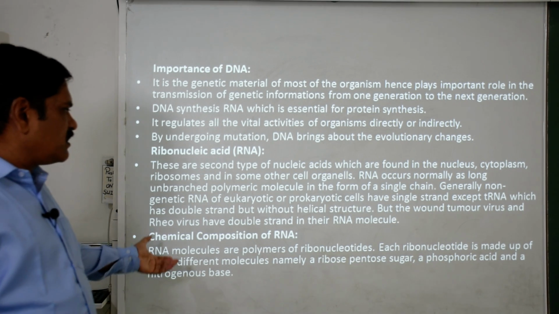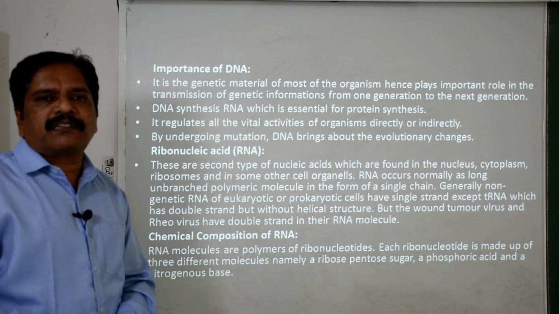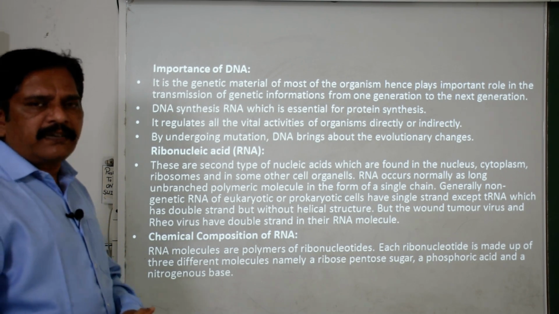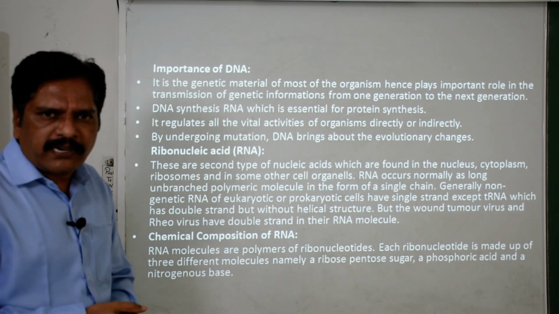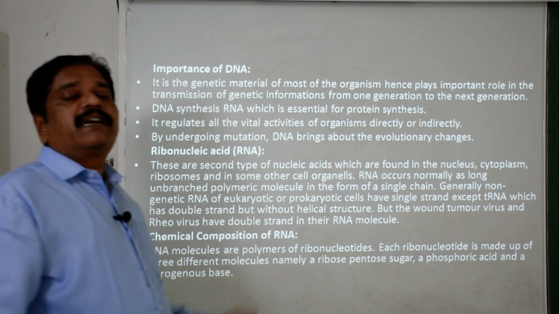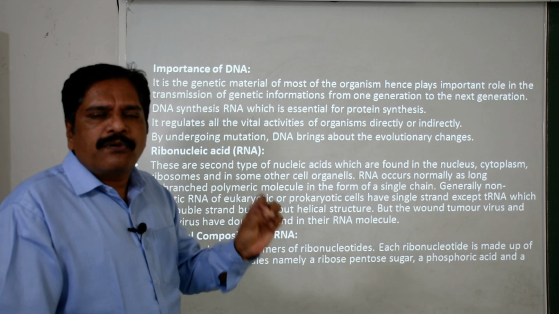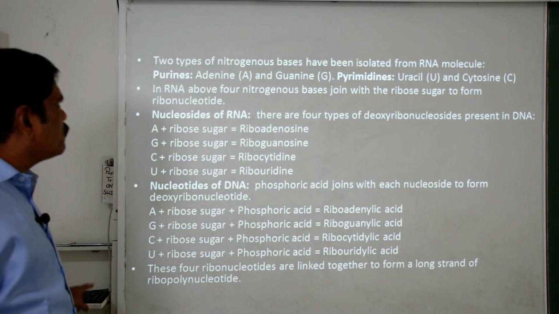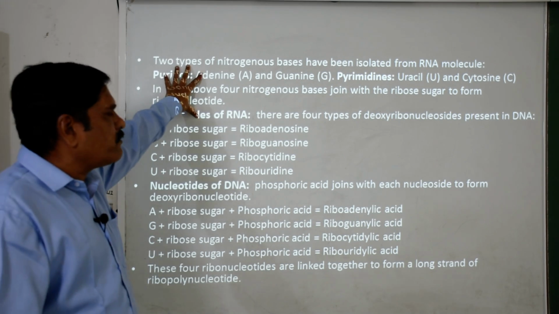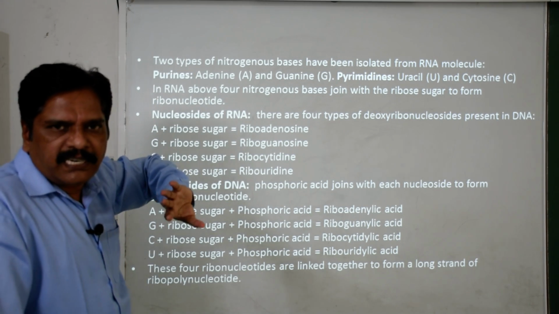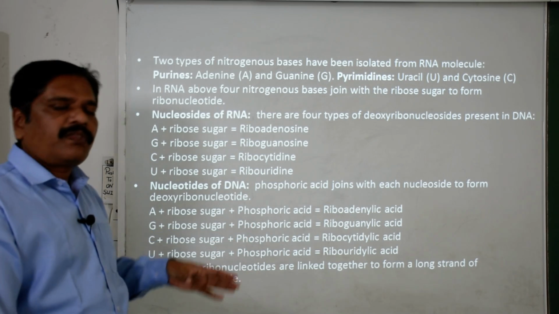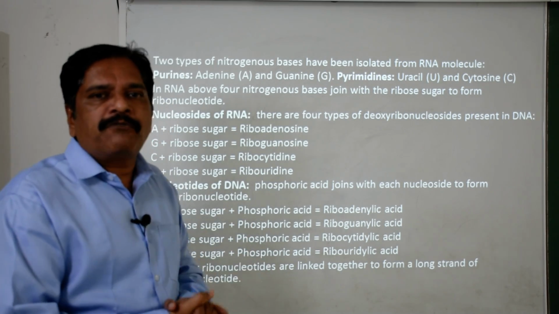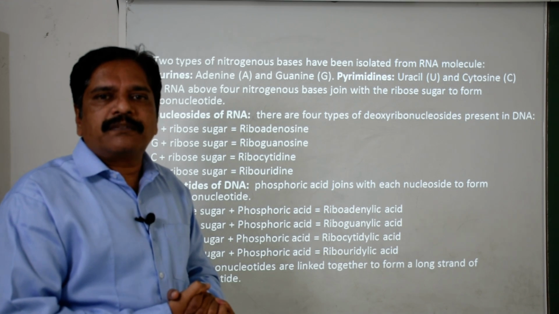This chemical structure is again composed of carbon, hydrogen, oxygen, nitrogen and phosphorus. It is also a polynucleotide structure, but it is made up of ribonucleotides. A single nucleotide is composed of one phosphoric acid and one nucleoside. Nucleoside is again composed of one pentose sugar and one nitrogenous base.